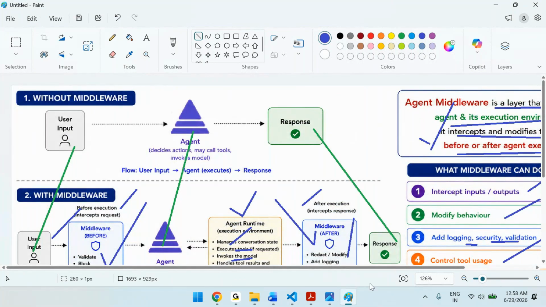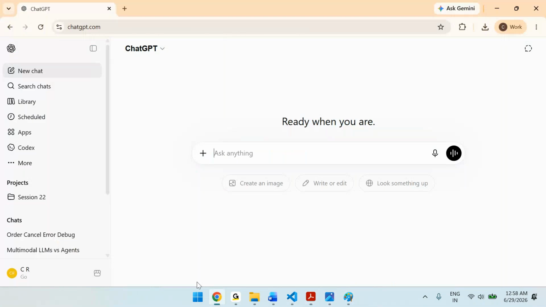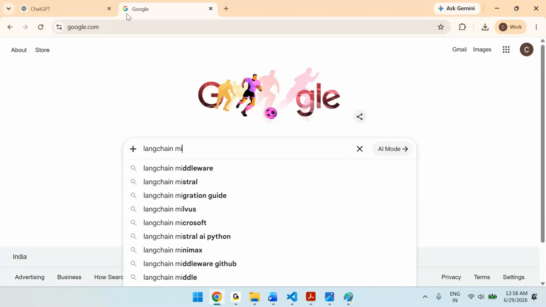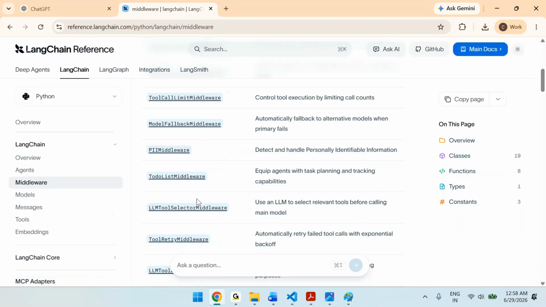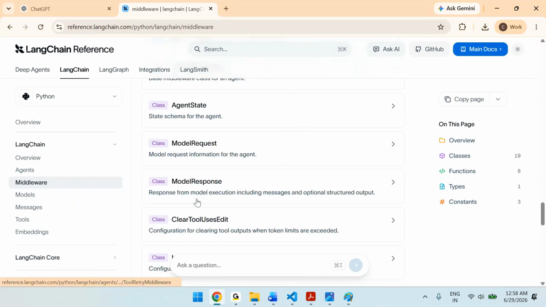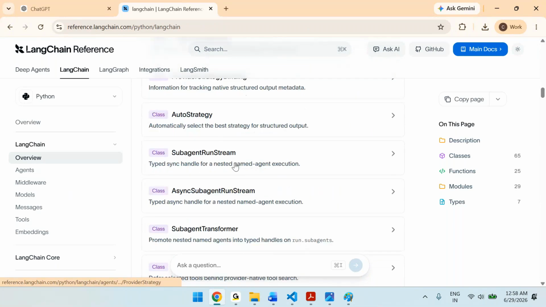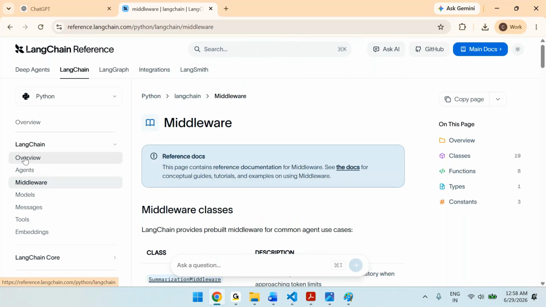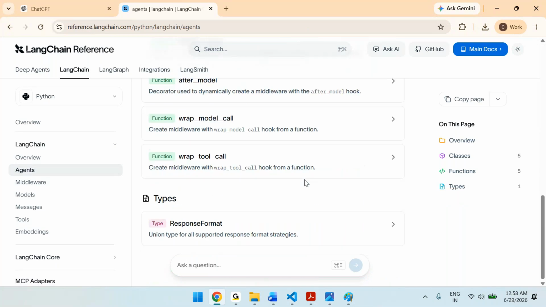Now you can see one more picture here. You can also go to google.com and type LangChain middlewares, and you can see the documentation. These are all the different documentation about LangChain middleware. We discussed the LangChain overview and LangChain agents. Till now we completed creating the agents, and then we are discussing the middlewares.